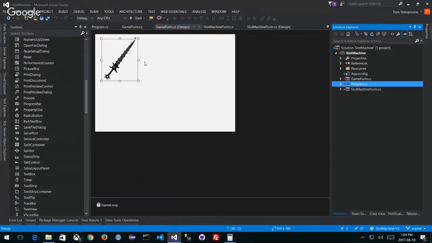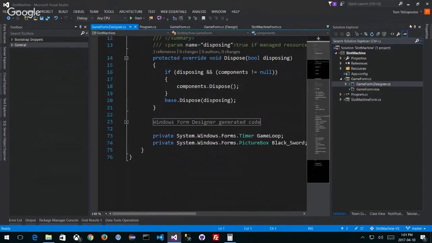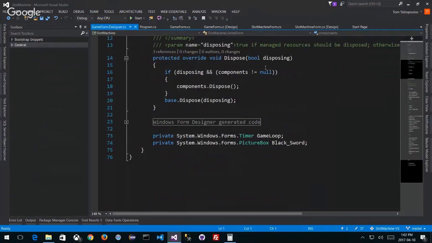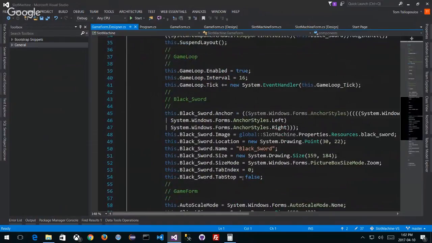This sword is just an image that's on a picture box. If you look at the game form, we have to talk about this sometime. The game form designer, if I double click onto it, draws programmatically all the controls on your screen. Under Windows Form Designer generated code, this little plus, notice that between lines 23 and 72 there's a bunch of lines that are hidden. But this is what's really happening here. Down in here, here's the black sword. My black sword is physically being drawn by the system when I drag and drop it on.